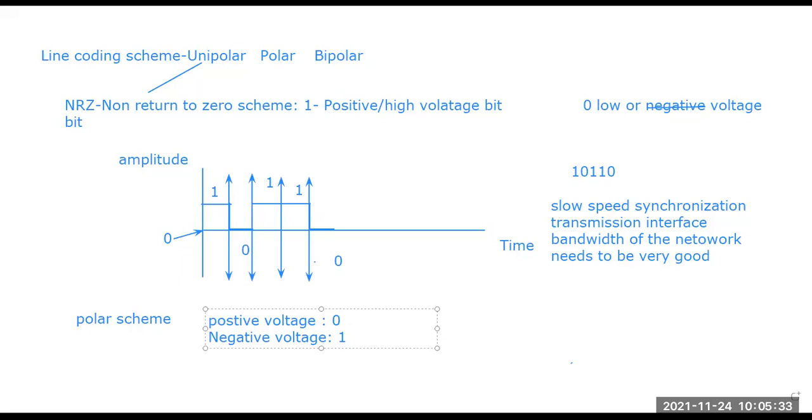I am not going to draw the things again, because I have shown in the example how to draw the signals with respect to bits. So when we get a signal of 10110 in the case of the polar scheme, we can do that easily by putting the values into the respective positions.